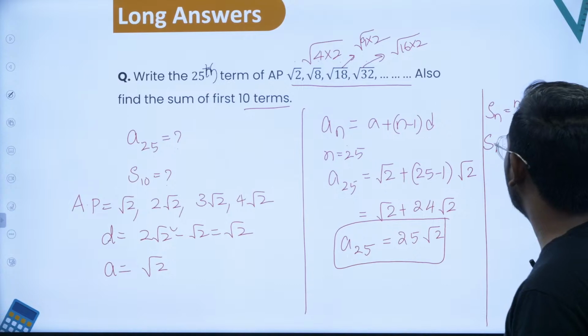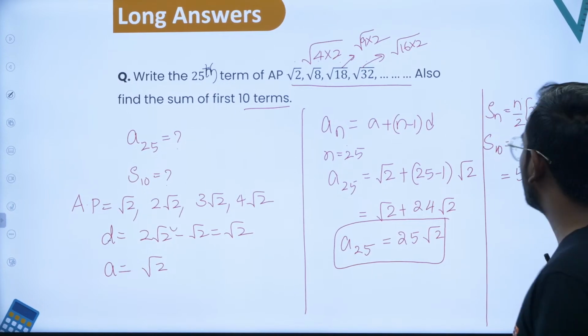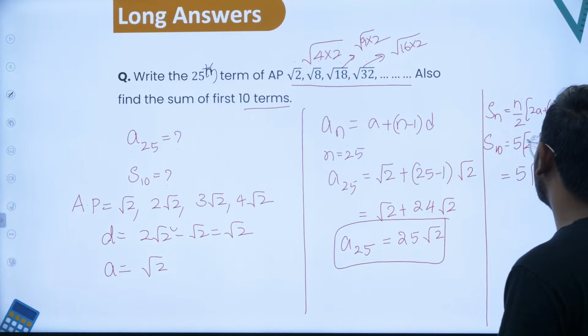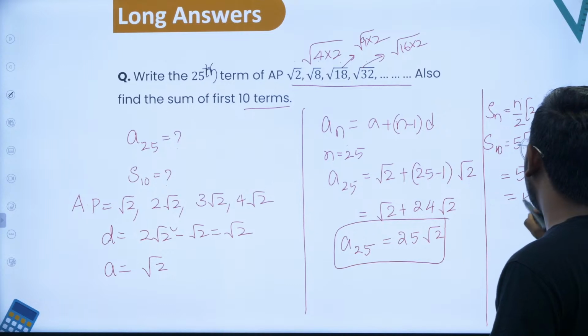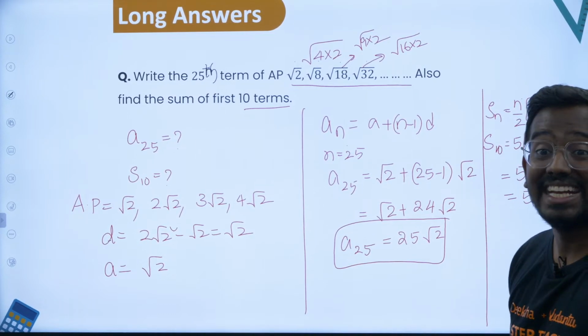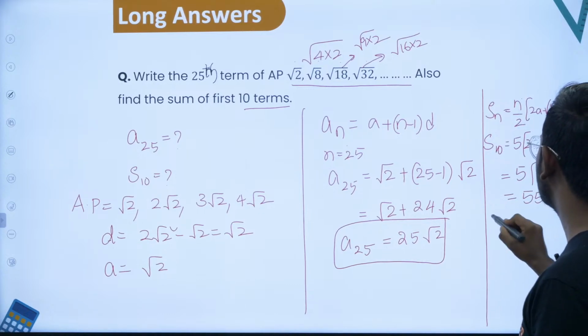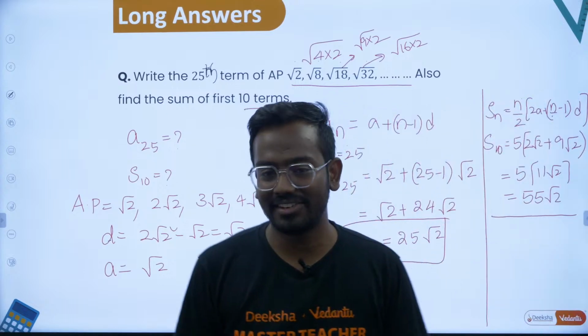Okay. So now what will you end up with? This is 5 times of 2 root 2 plus 9 root 2, that is 11 root 2. Okay, sir. So this will give you what? 5 into 11, that is 55 times of root 2, is your sum of first 10 terms. Okay, sir. So is this the only method that we can solve?